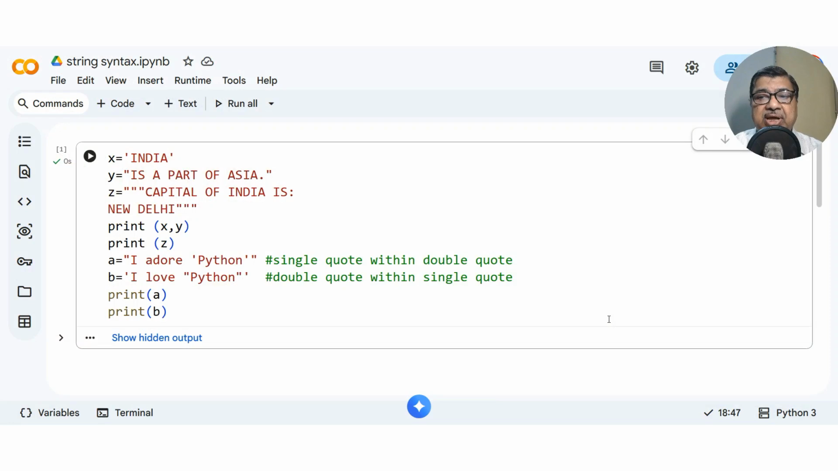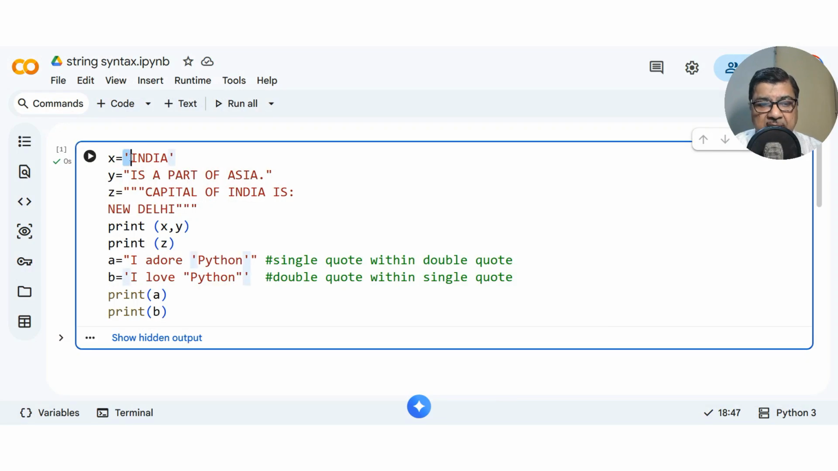Namaskar. Today we'll learn how strings are represented in Python. The first way is that you write multiple characters or a single character enclosed in single quotes. In many other languages, single quotes are used for just a single character. But in Python, single quotes or double quotes mean the same. That means you can enclose strings in single quotes or you can enclose strings in double quotes.